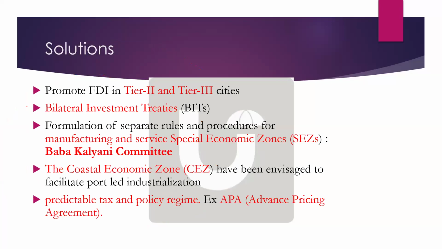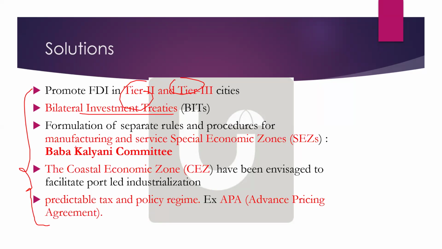Particular solutions have been given in the survey. I told you, right, in the survey there is one particular topic on FDI. In that, what it says is: promote FDI in tier 2 and tier 3 cities, promote bilateral investment treaties to promote FDI, and form separate rules and procedures for manufacturing and service special economic zones. Earlier there were the same rules for manufacturing and service SEZs, but the Baba Kalyani committee says there need to be separate rules for them.